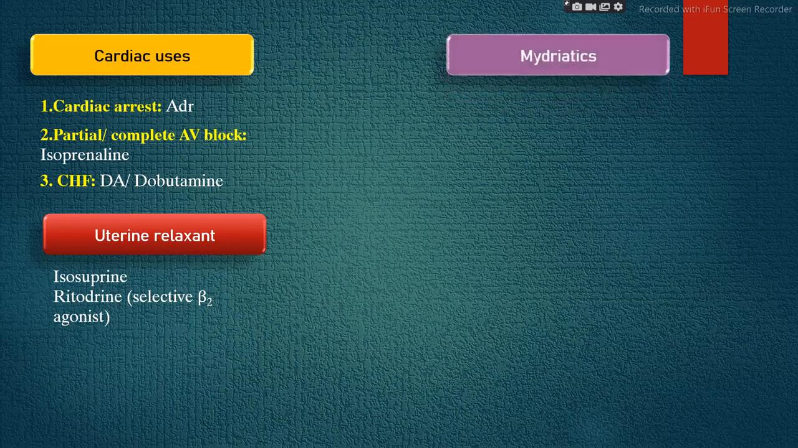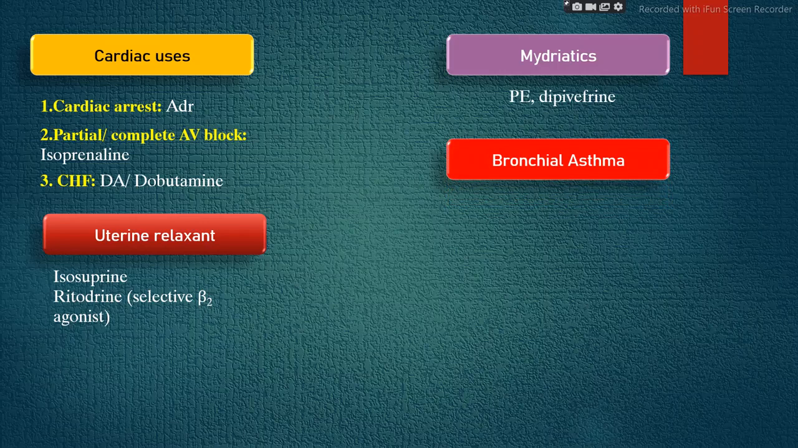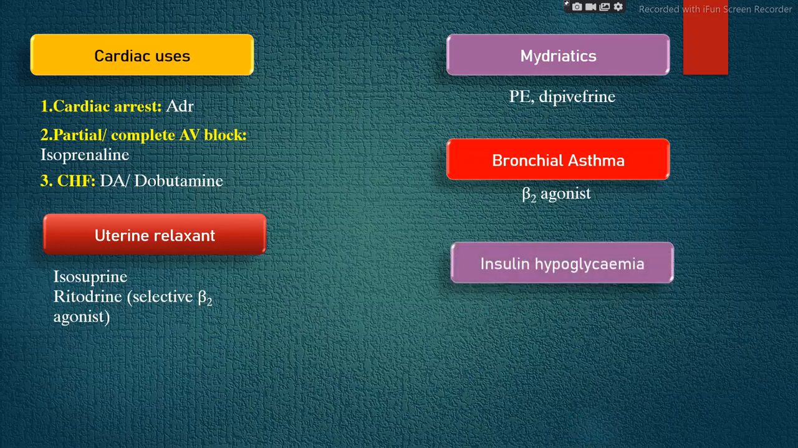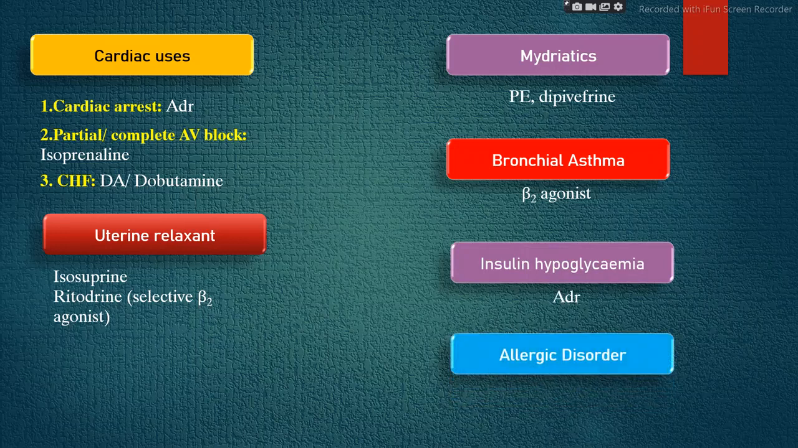Then the next one is mydriatics. Here mainly phenylephrine and dipivefrin are used. Mydriatics means dilation of the pupil. Then the next use is in bronchial asthma. We have discussed it in the therapeutic classification. Here the beta 2 agonists, that is salbutamol, terbutaline, and salmeterol, are the drugs which are used in bronchial asthma. Then the next one is insulin hypoglycemia. For this, adrenaline is the main drug that is used. Then the last one is allergic disorder. For this also, adrenaline is used.